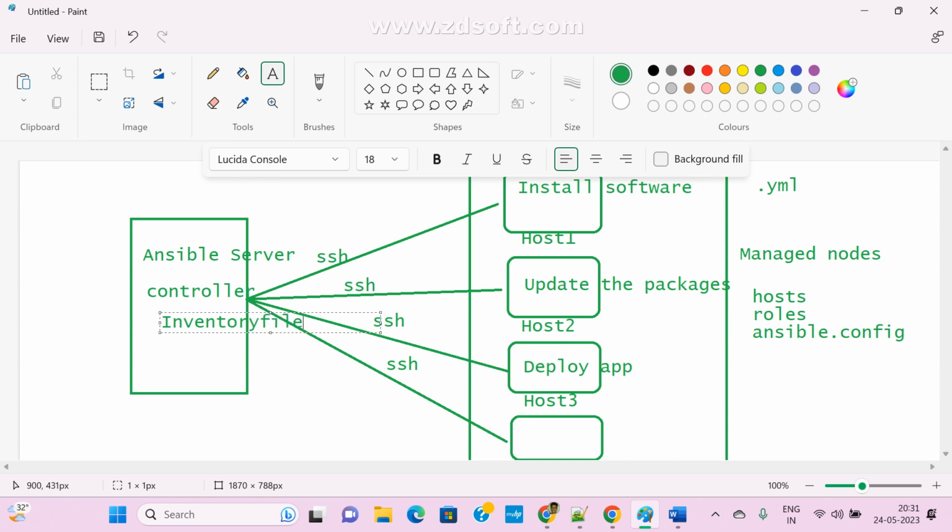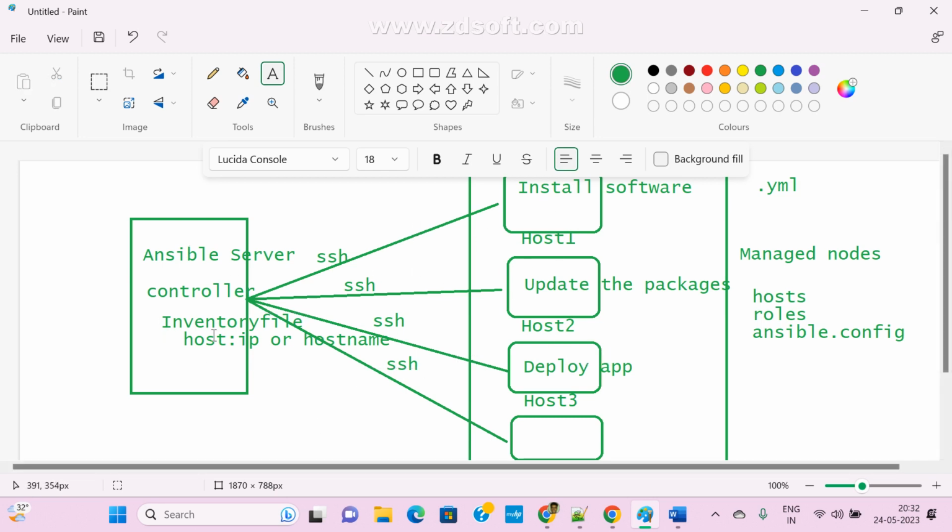You know inventory, right? In Tally we mostly call it inventory. Inventory means we are going to update something. Here we are adding the host IP addresses or host names only. This is the main file, and with the help of this file only, the Ansible server knows which host machine I want to connect, so you can easily connect with that particular machine. So this is the main file, the inventory file.